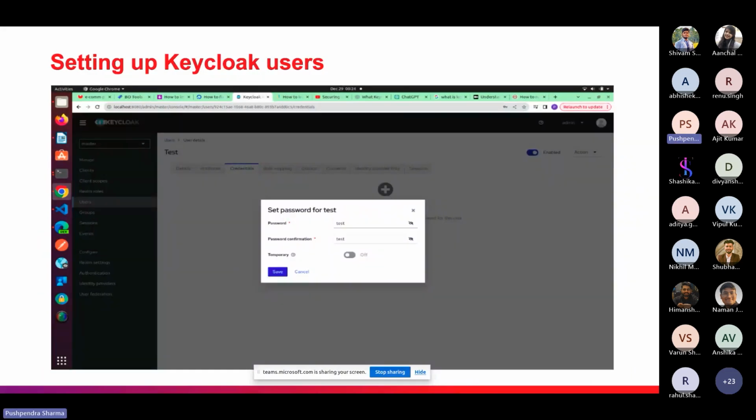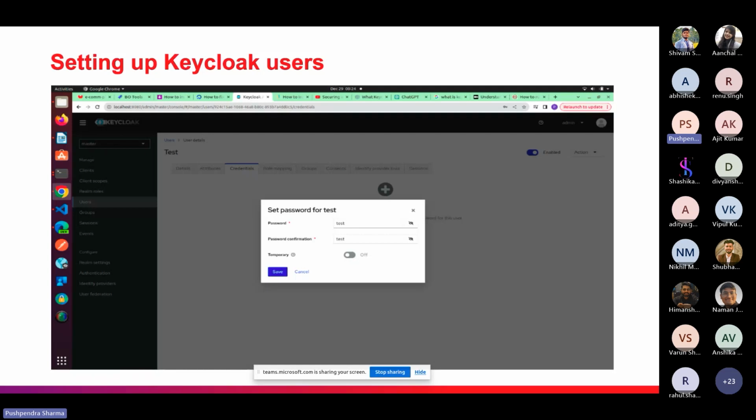And next we have the credentials part. So we want to set the password as well. So we will go to the credential section and we will set the password, and we have to confirm the password as well. So this is the screenshot where I tested some scenarios. So I pasted the password as test and confirmation as test as well.